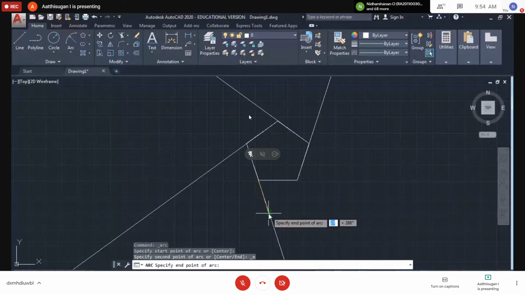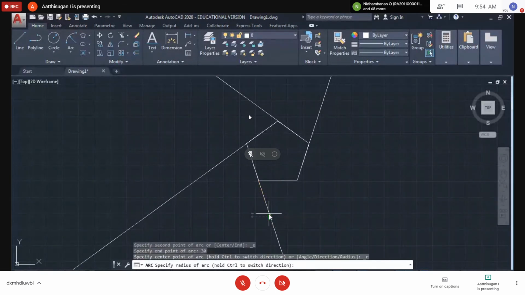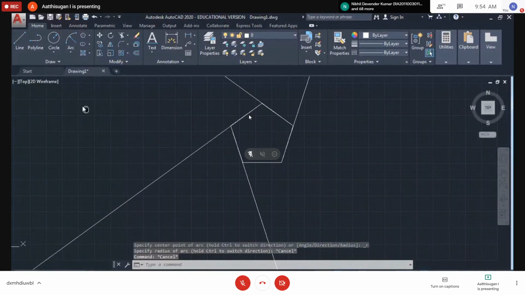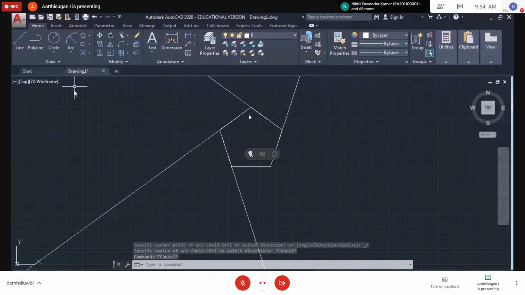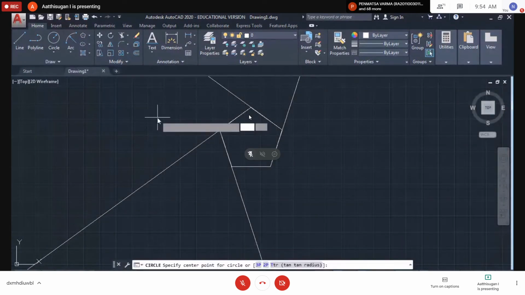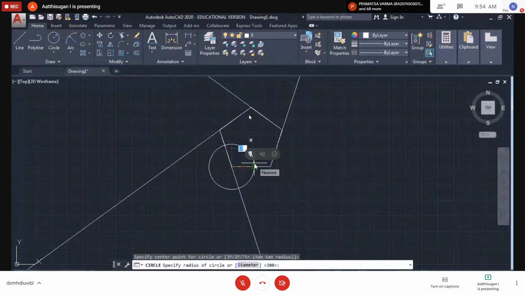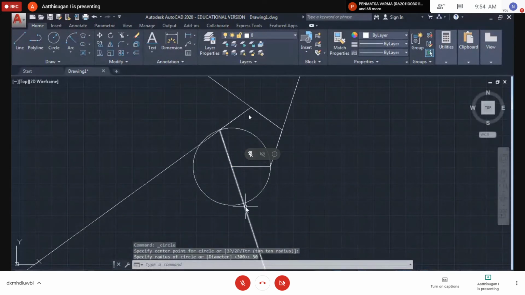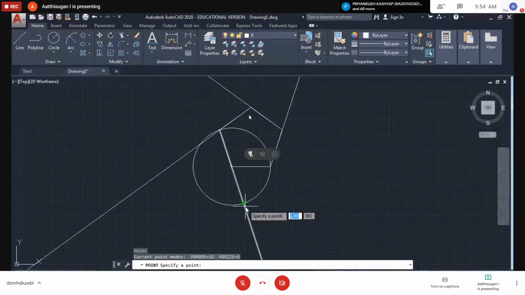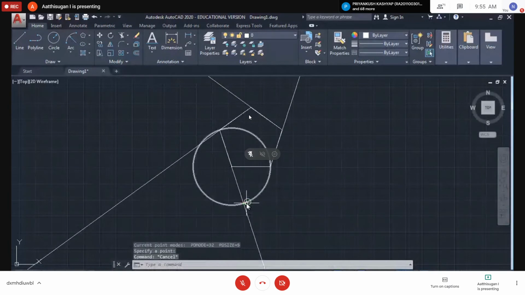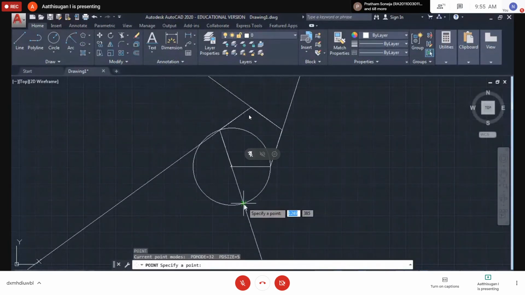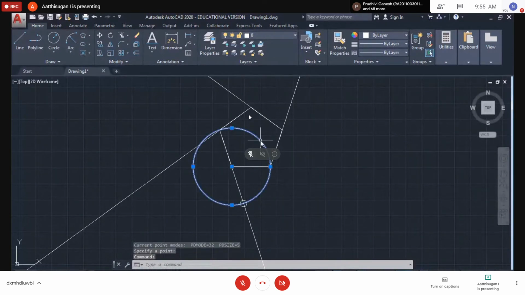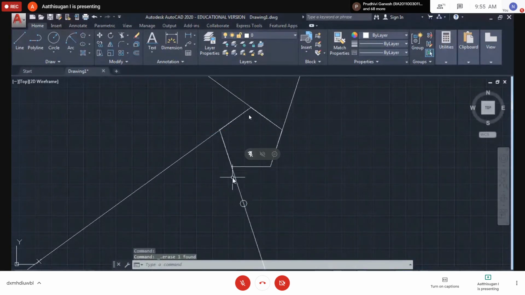Okay, here I'm going to make it at the 30. In the oncoming method, you can draw with the circle. Circle radius of 30. So there will be an intersection point here. So PO, mark the point here. Then delete this one. Okay, so we are marking this 30 mm.